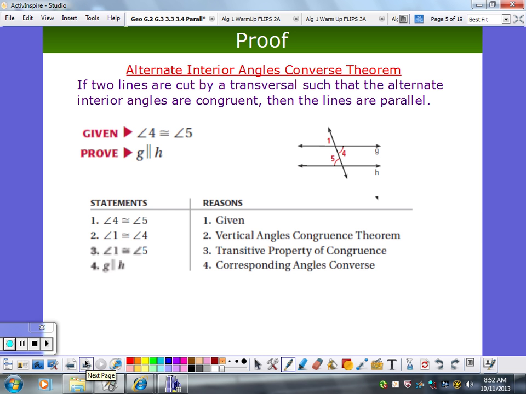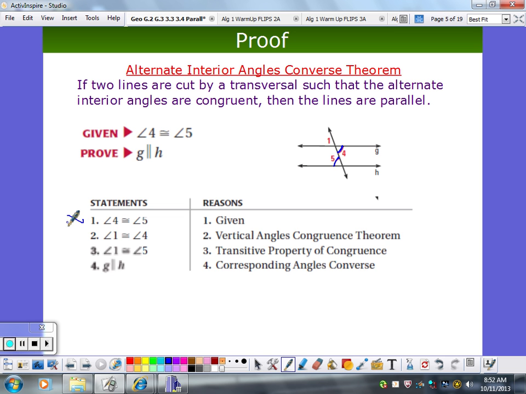So here's our conjecture. If two lines are cut by a transversal, so here are two lines cut by a transversal, such that the alternate interior angles are congruent, so I can assume these two angles are congruent. That's my given: angle 4 is congruent to angle 5. I want to conclude now that they're parallel. I don't know they're parallel unless I can prove this.